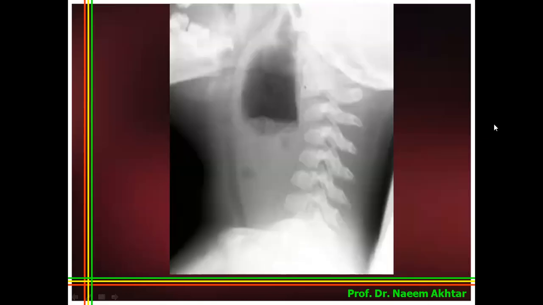Now this is the X-ray of the cervical region, lateral view, showing you the vertebral column, and this is the huge abscess which has developed in the retropharyngeal space. This is the air fluid level here. This is the air produced by the bacteria which have produced the abscess, and this huge abscess is causing compromise of the respiratory tract as well.